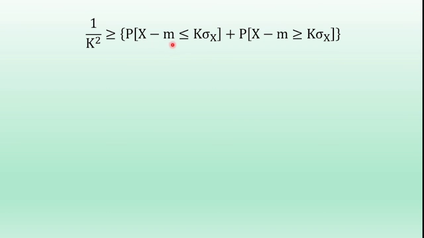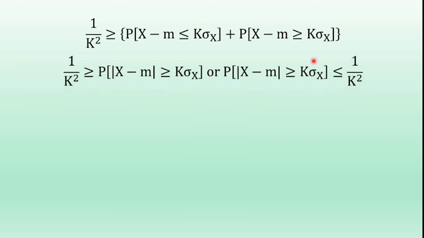So the probability of x minus m less than or equal to k sigma x plus the probability of x minus m greater than or equal to k sigma x.